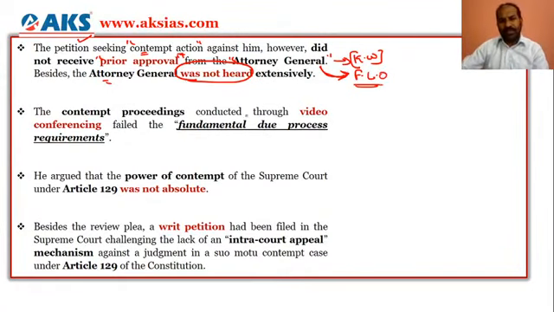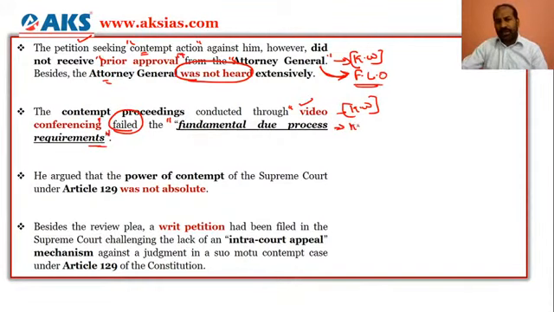And the contempt proceedings were conducted through video conferencing. This is the main keyword. The contempt of court proceedings were conducted through video conference, and it failed the fundamental due process requirement.